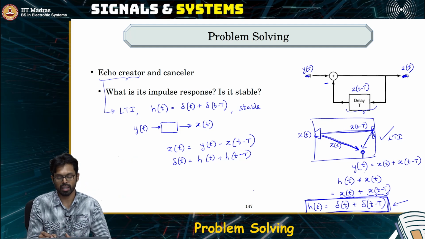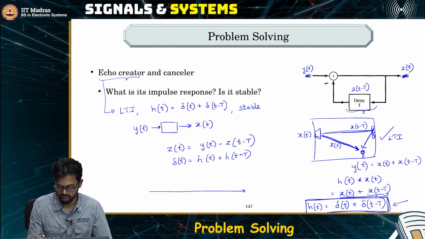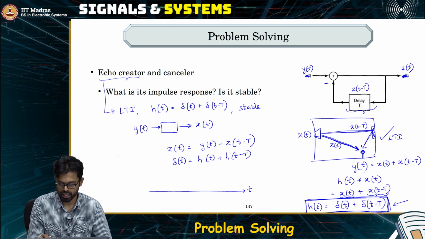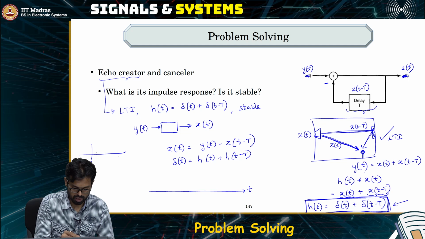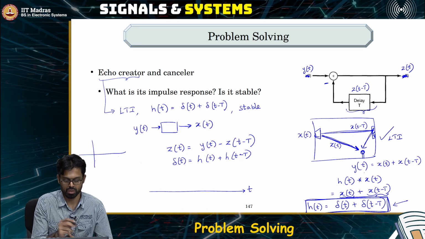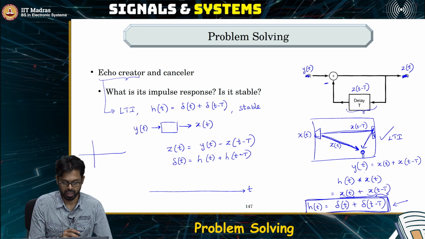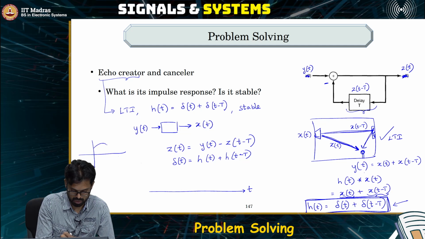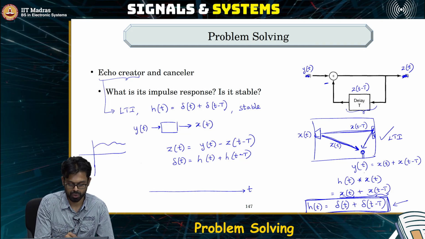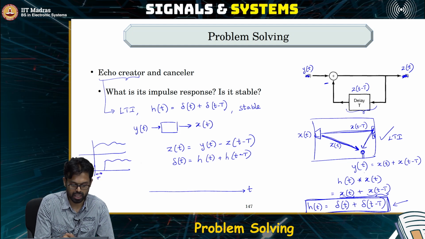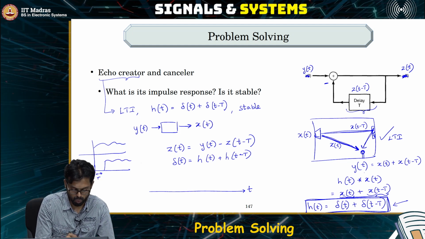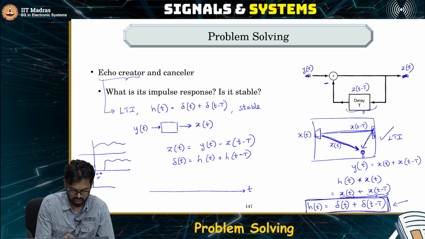Now we have to construct a signal h of t such that when you delay the signal h of t, so let us say it's a causal system. So for negative values of time there will be nothing. Let us say there is a signal something like this, okay, and you delay it by some capital T, and you add them up. When you add them up, what do you get? You will simply get a Dirac delta.